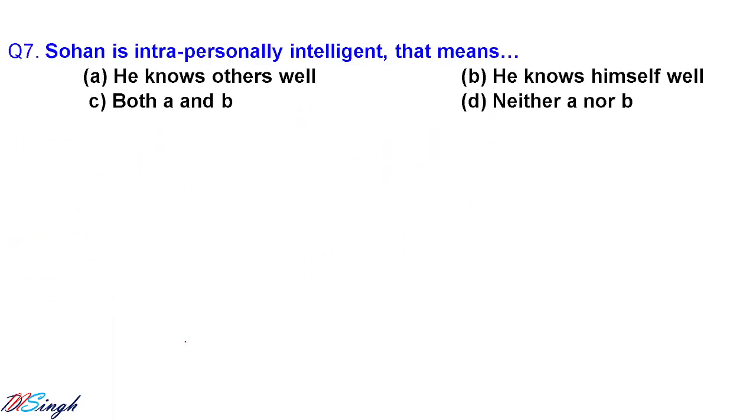Let us go to question 7: Sohan is intrapersonally intelligent. I already talked about this a few minutes ago. Intra means you know yourself well. Intra is about the same entity, while inter is about multiple entities. So he knows himself very well, and this is the correct answer for intrapersonally intelligent. Interpersonal intelligence means that a person mingles very well with others, knows the habits, likes and dislikes of other people, and is able to read other people's behavior very well.